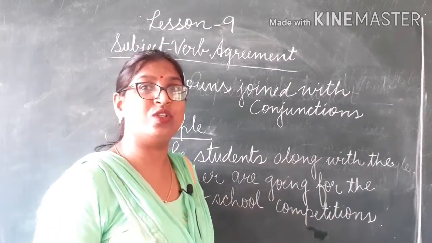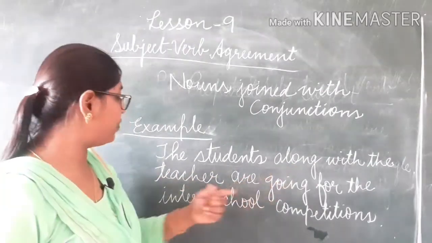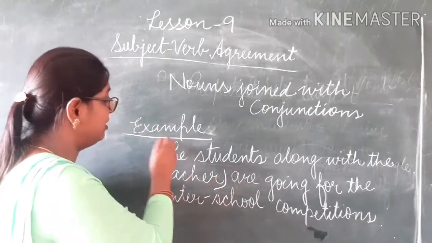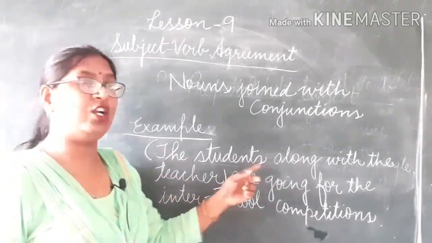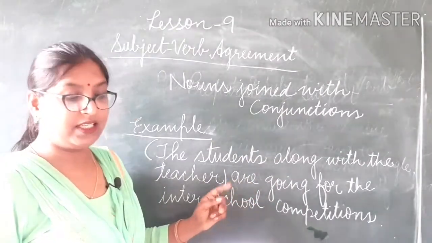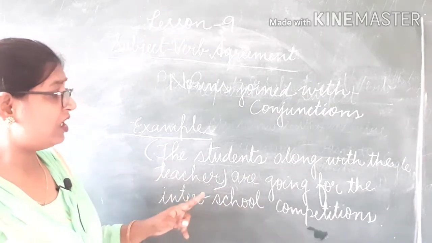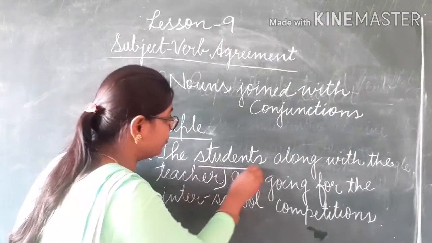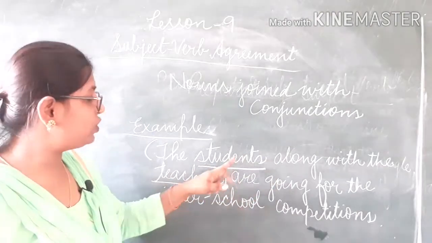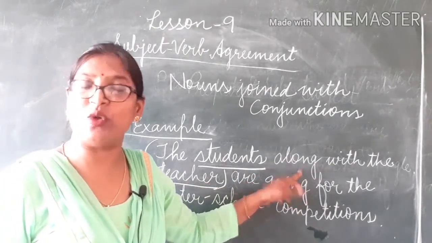Let us see this through this example. The students along with the teacher is the subject. The students along with the teacher. In this example, we can see the first noun is students and the second noun is teacher. These two nouns are joined with the conjunction along with.